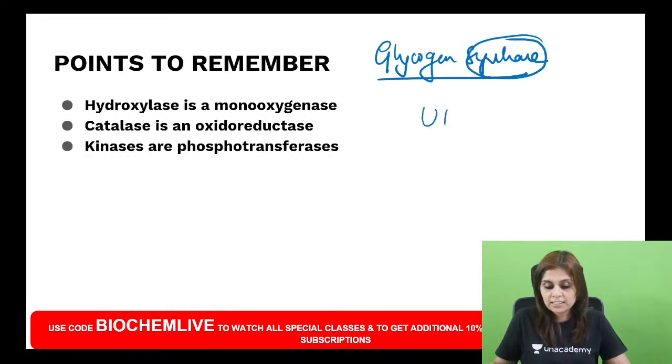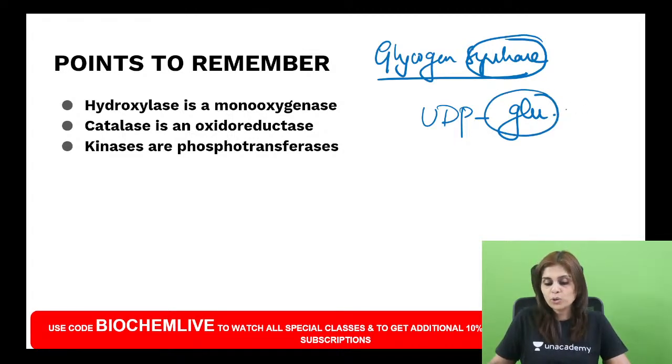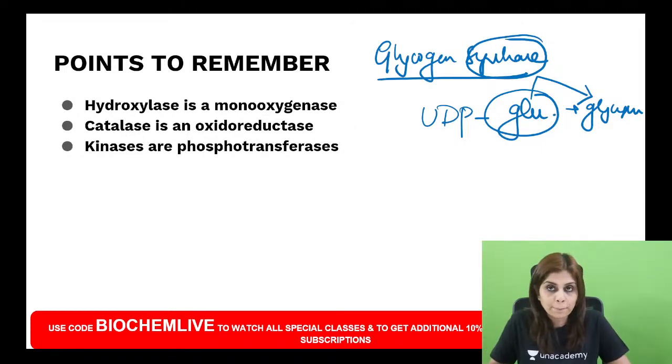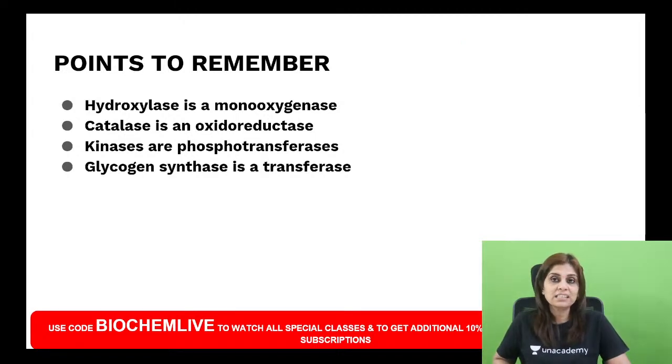Glycogen synthase transfers glucose residues from UDP glucose to glycogenin. It literally transfers glucose from one substrate to another. So glycogen synthase belongs to the transferase class.